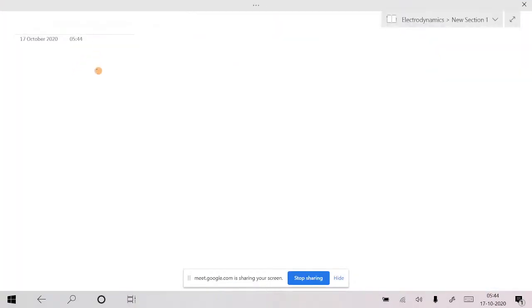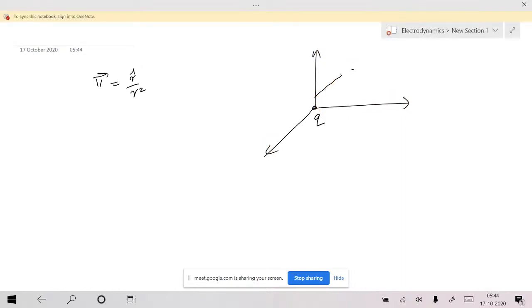Yes, this question is if the vector field is equal to r cap by r square. Suppose you have a point charge Q at the origin. Usually if you find the electric field at some position r, that electric field would be like this, am I right? 1 by 4 pi epsilon naught Q by r square into r cap. Q is here, this is the r vector, Q by r square into r cap.